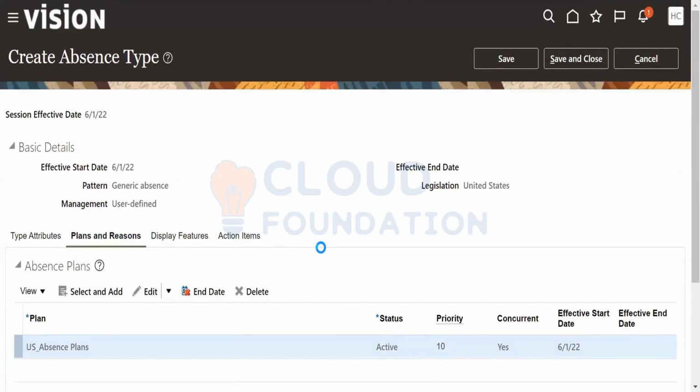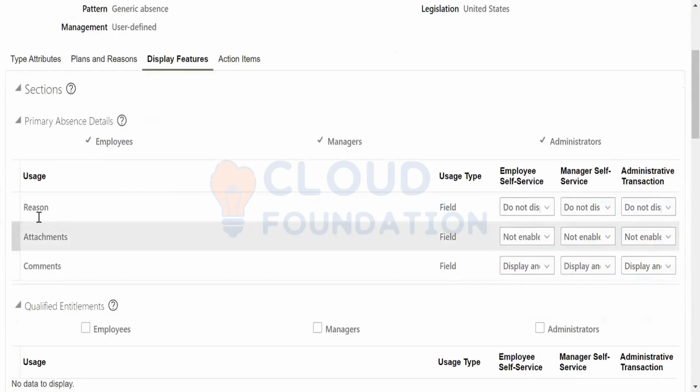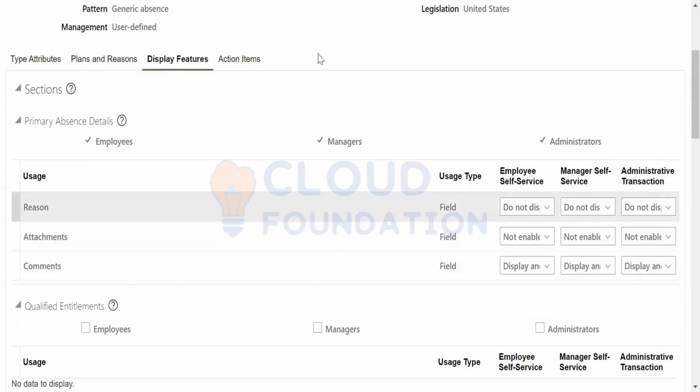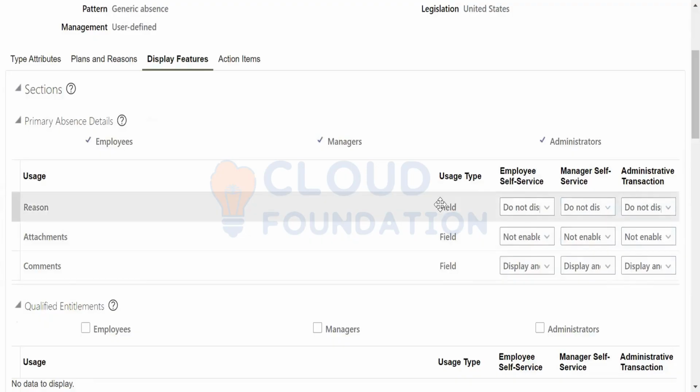Display features. That means what are the tabs you want to display, so you can access MSS. That means what are the tabs you want to enable at the manager level and what are the tabs you want to enable at the employee level, right? So reason, attachments and comments you want to display.